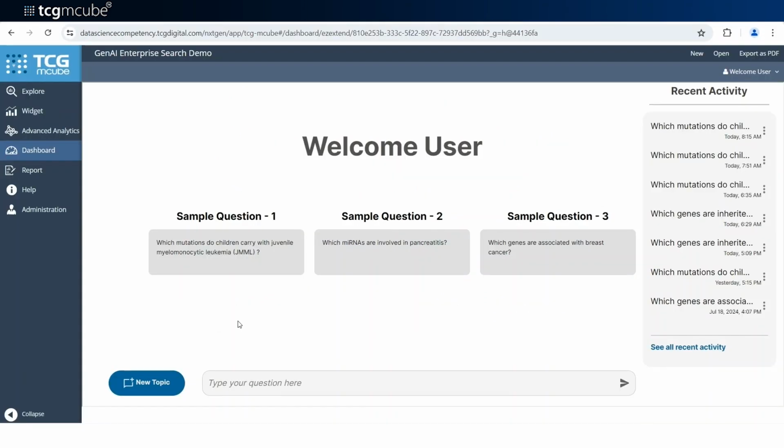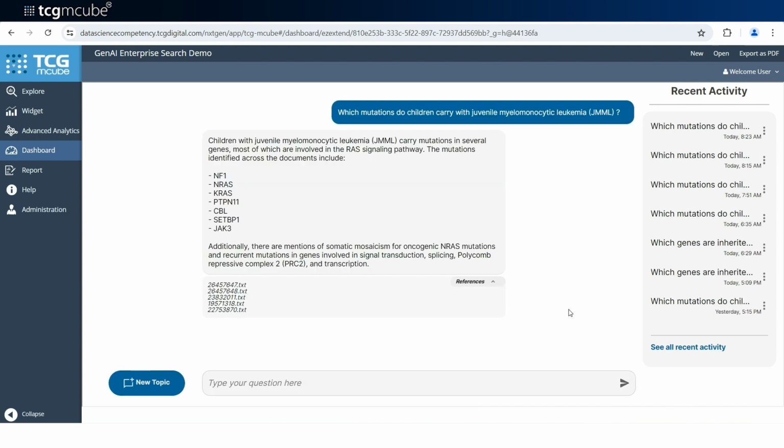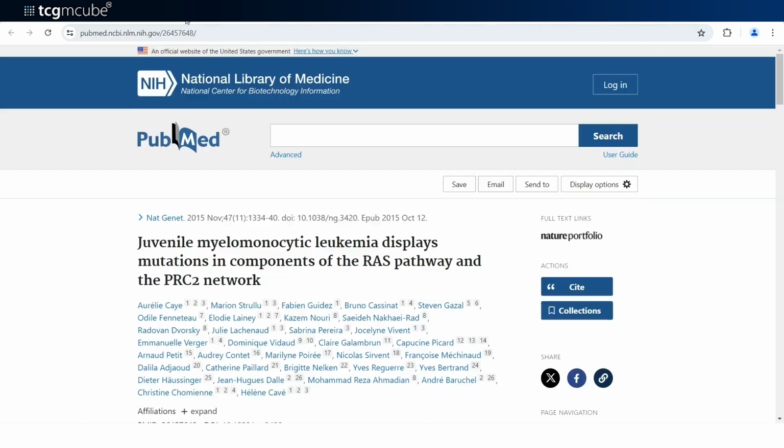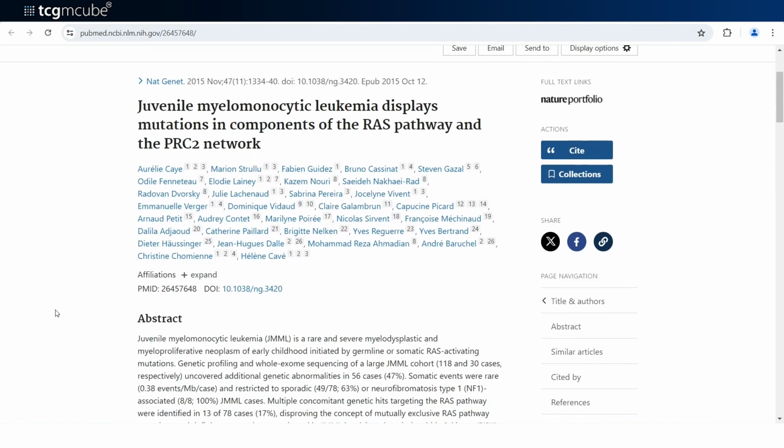We are now going to open our own tcgmcube GenAI enterprise search engine, which is our large language model, and we are going to ask the same question. In fact, we did get all those answers that the public standard LLM gave, but it has more, such as SETBP1 and JAK3. The query also returns the references where this information came from, because the local LLM model was trained on a subset of information.